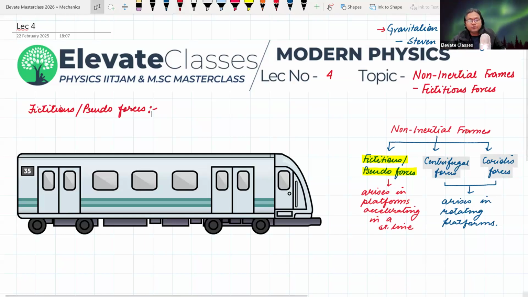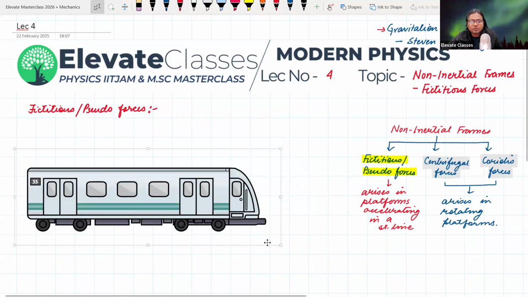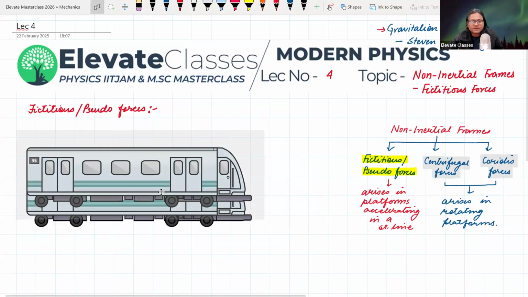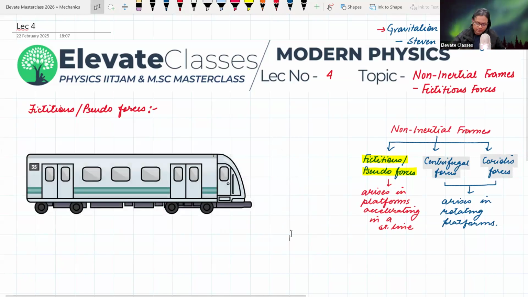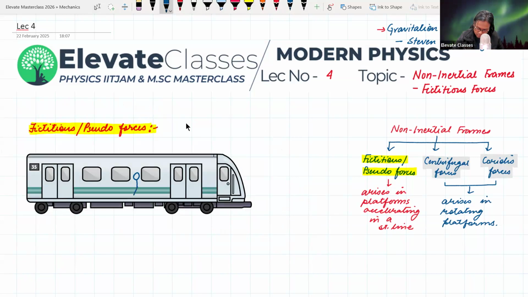ठीक है, just from your day-to-day sort of experience of either traveling in a metro or traveling in a bus. All right, you know the metro is stationed at the platform, so you get up on the metro. Okay, you get up on the metro and तुम इधर उधर देख रहे हो, खड़े हो मेट्रो के अंदर.